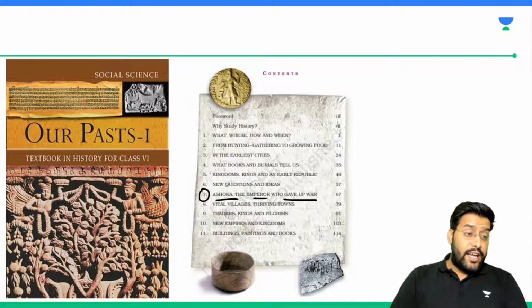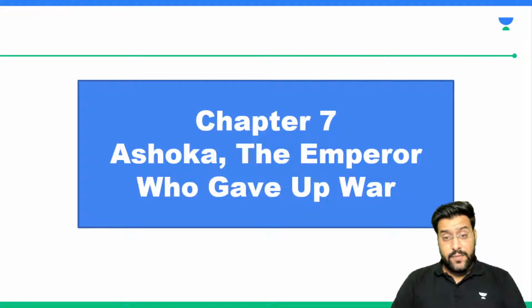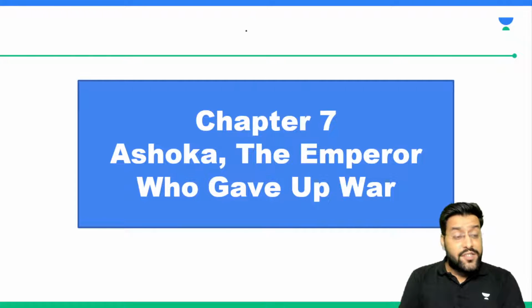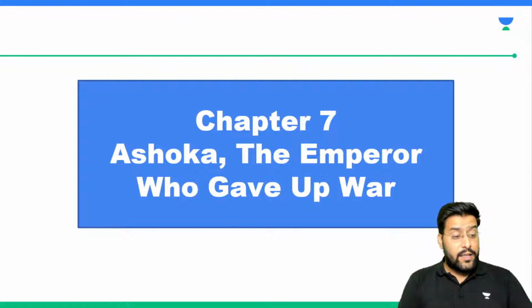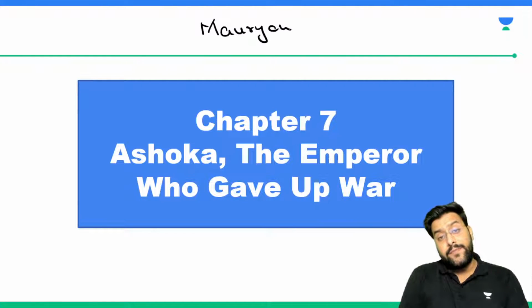Yes, Kirti, you are right. He fought Kalinga War. So Ashoka was the ruler or the king of a famous empire. Can you please name that empire? Can you please name the empire which Ashoka ruled once? Thank you, Kirti. Thank you, Pragati. So there was a mighty empire known as the Mauryan Empire.